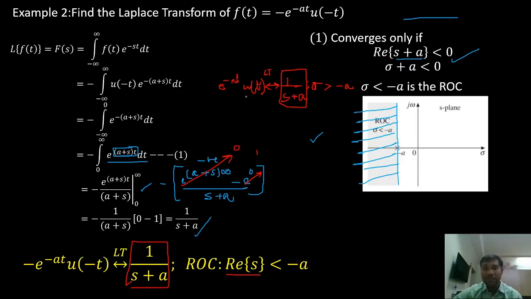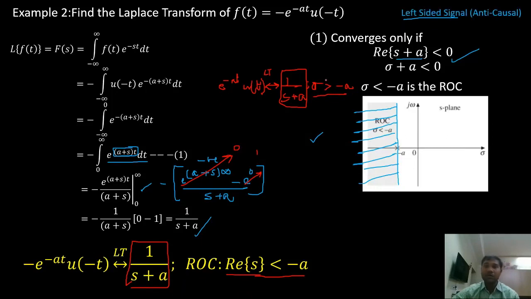What makes my Laplace transform unique? The ROC. The ROC makes my Laplace transform unique. So that is the importance of ROC in the Laplace transform. Without ROC, your Laplace transform is incomplete. Only with the help of ROC can I find the inverse Laplace transform.